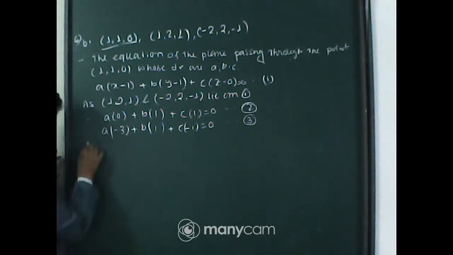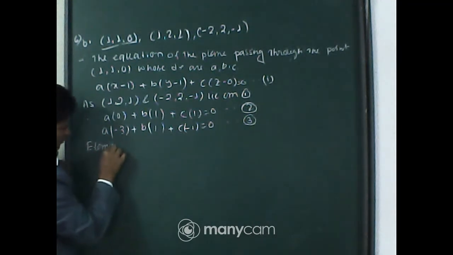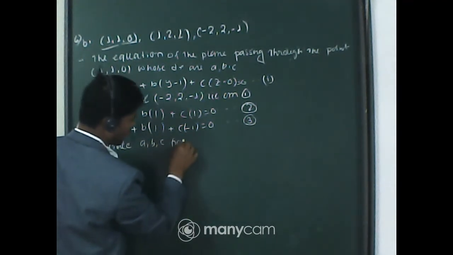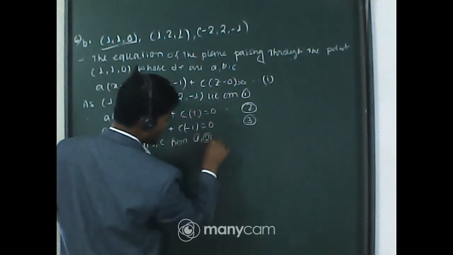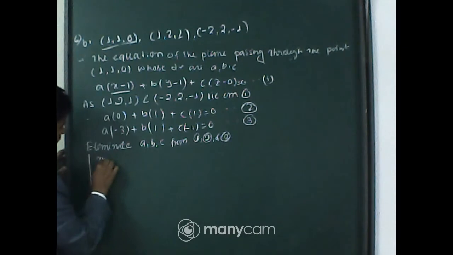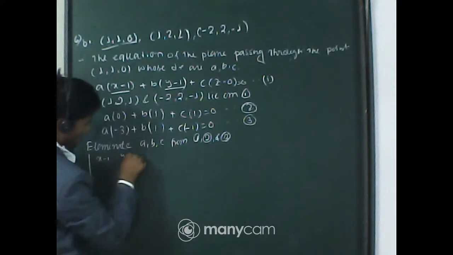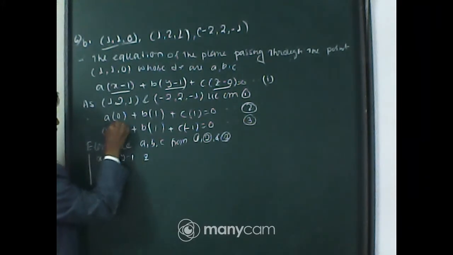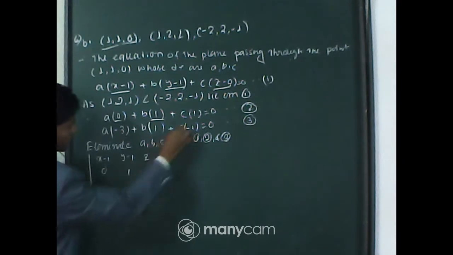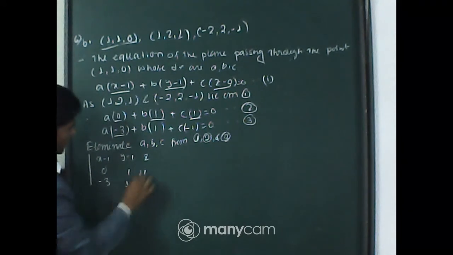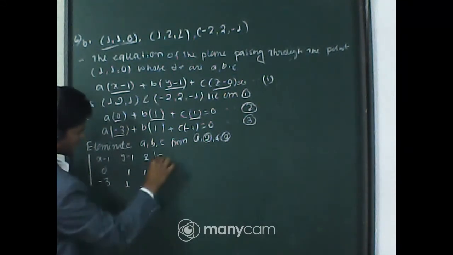Now if we eliminate a, b, c from these three equations, we have the determinant with first row x - 1, y - 1, z - 0, second row 0, 1, 1, and third row -3, 1, -1, equal to 0.